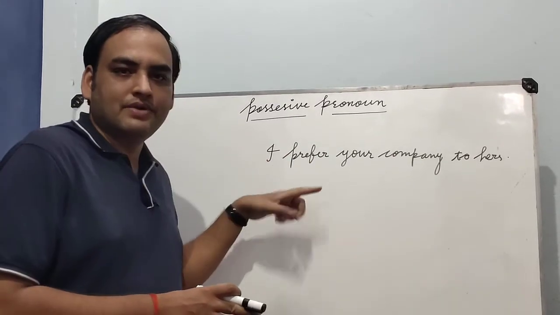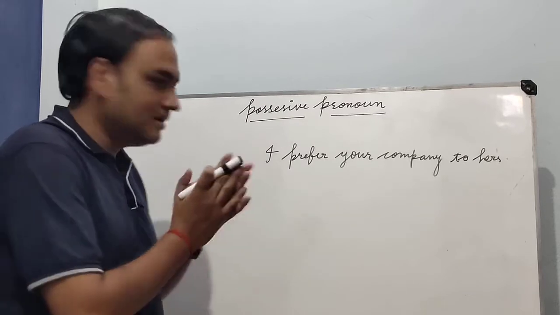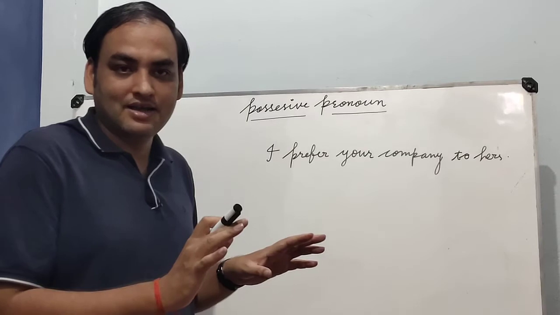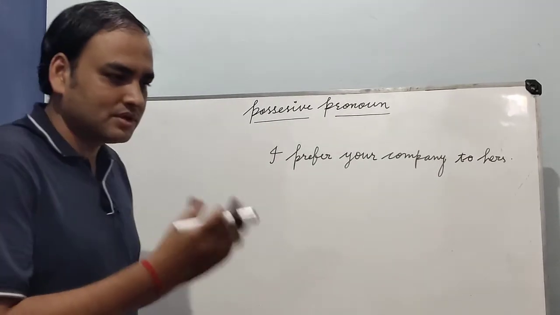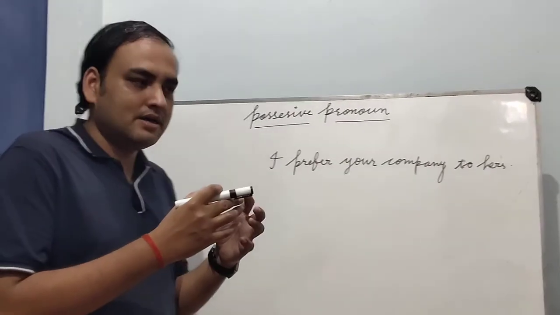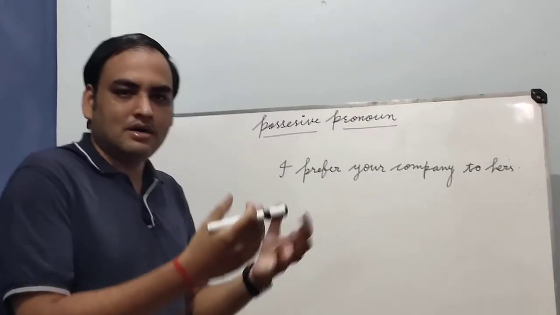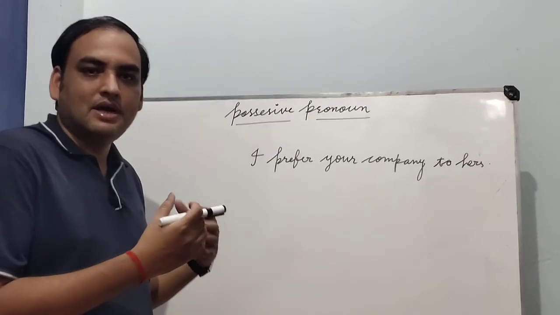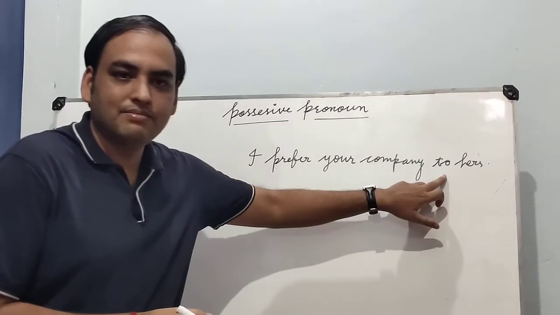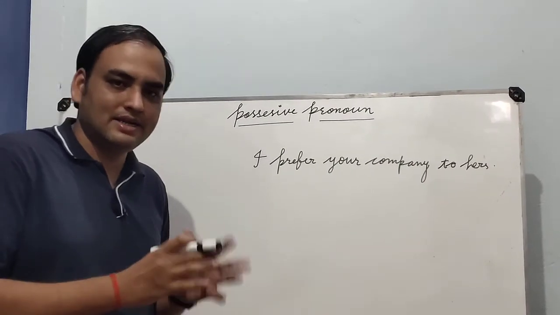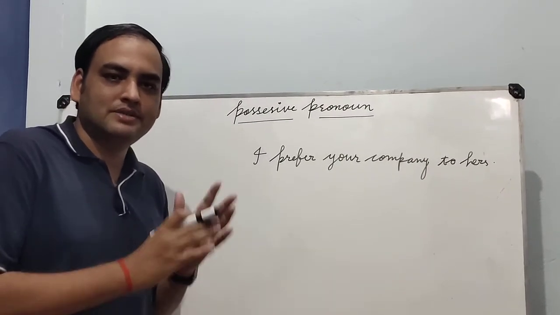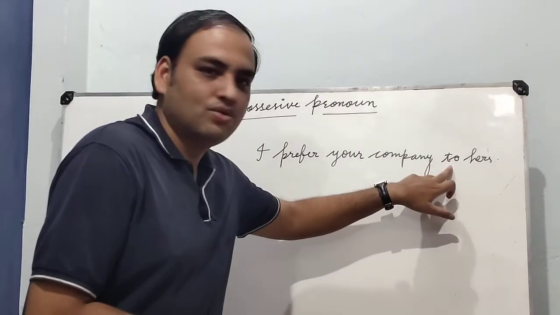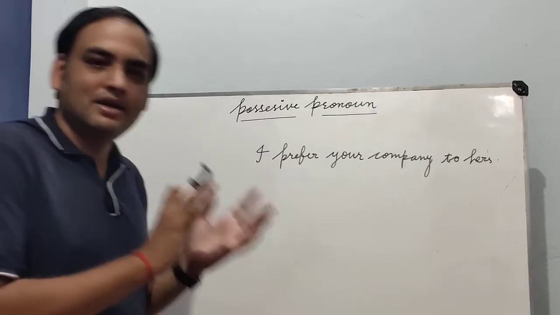What is prefer? Prefer is a Latin adjective, and if we are using prefer, then we have to use to. We cannot use than. Suppose I am giving an example here: he is better than hers. It means that we are using better as an adjective, so we use than. But if we are using a Latin adjective like prefer, superior, senior, inferior, in such situations we always use to, we never use than, when comparing things.